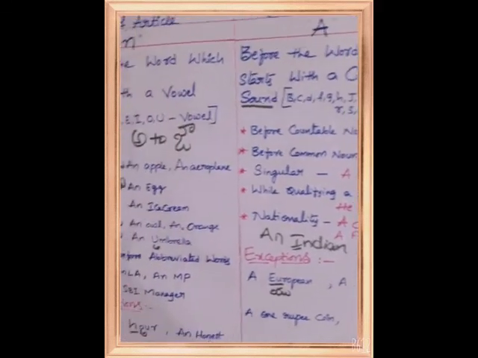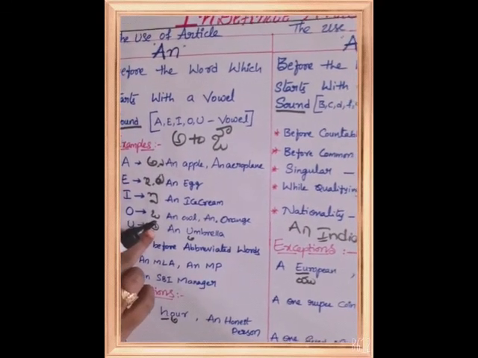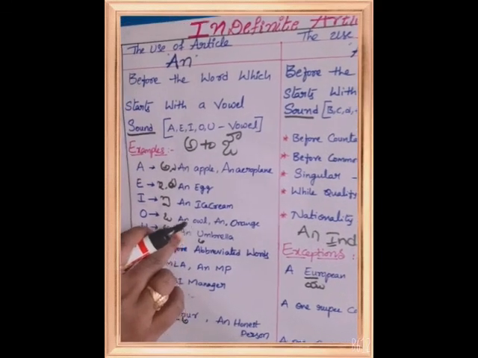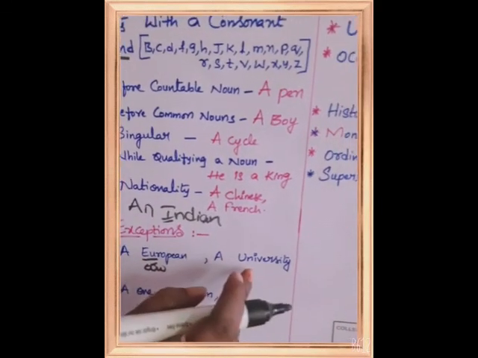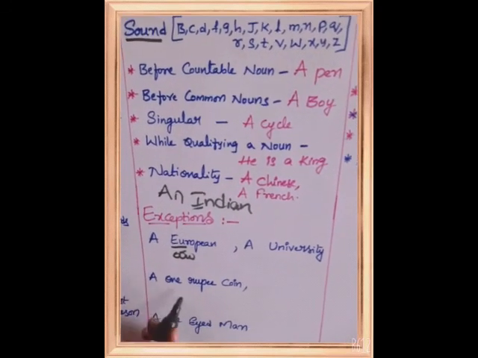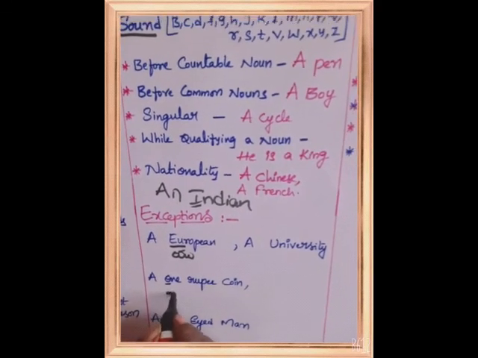Whenever the sound produced is for U, when the sound produces A, then only we have to write an. If it is U, you have to keep A. The same thing for university also. And here a 1 rupee. Here O is a vowel, but here the sound is Va.